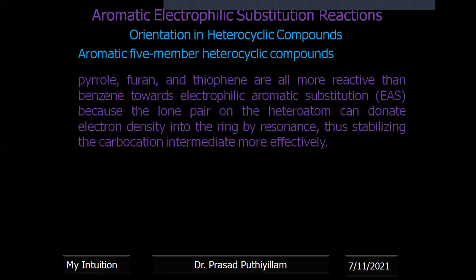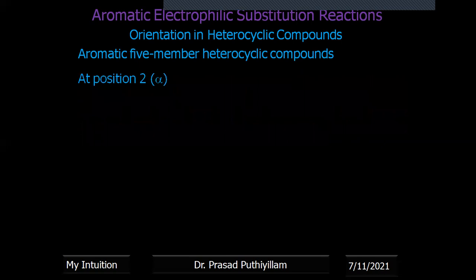The pyrrole, furan, and thiophene are all more reactive than benzene towards electrophilic aromatic substitution (EAS). Okay, so it is a very important topic, because the lone pair on the heteroatom can donate electron density into the ring by resonance, thus stabilizing the carbocation intermediate more effectively. So for competitive exams as well as for many interviews, you can expect this question: why are pyrrole, furan, and thiophene more reactive than benzene? Okay, so we'll take that with examples.